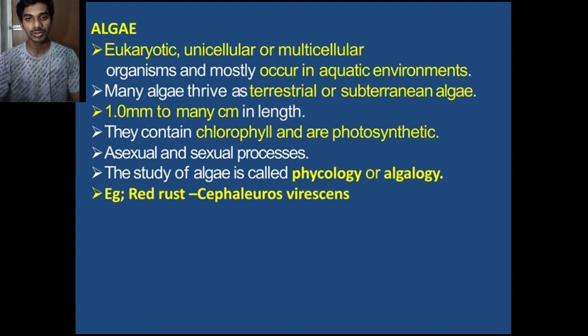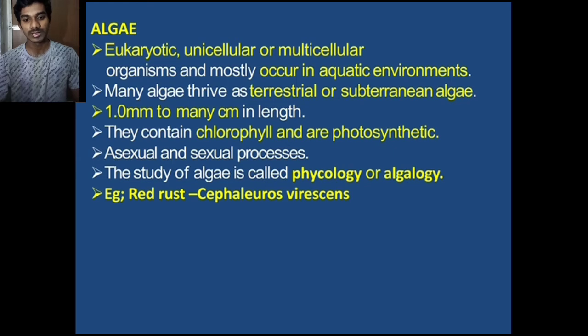Algae are eukaryotic unicellular or multicellular organisms, mostly occurring in aquatic environments. Many algae also thrive in terrestrial and subterrestrial habitats. Algae range from about 1 millimeter to many centimeters in length. They contain chlorophyll and are photosynthetic. Algae have asexual and sexual reproduction. The study of algae is called phycology or algology.